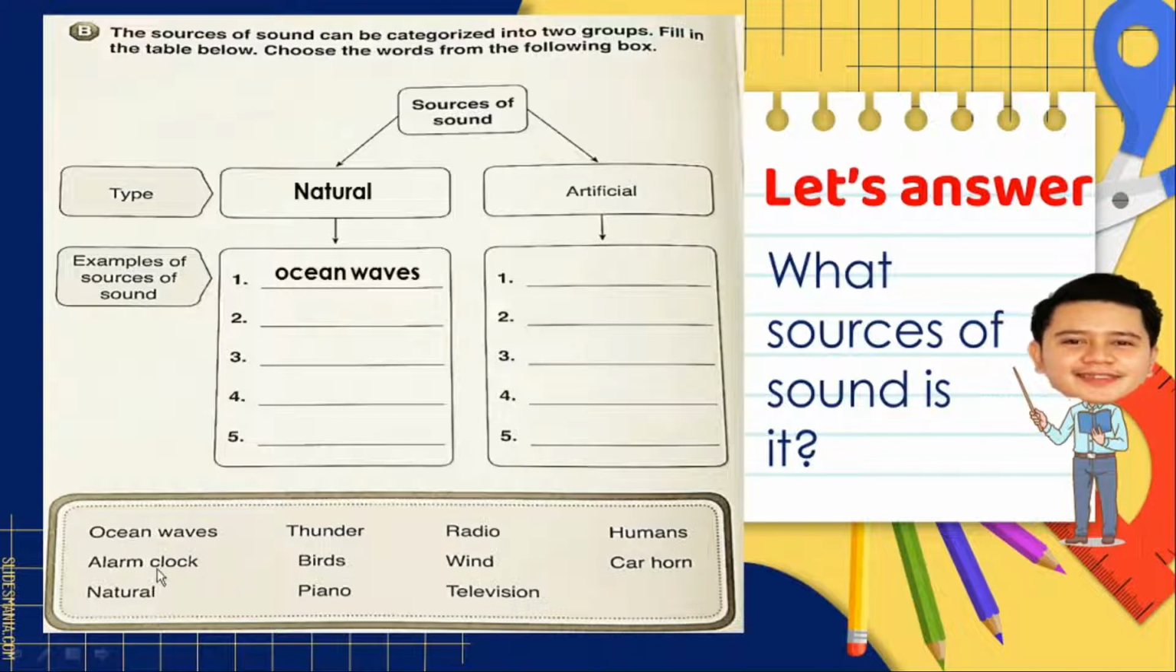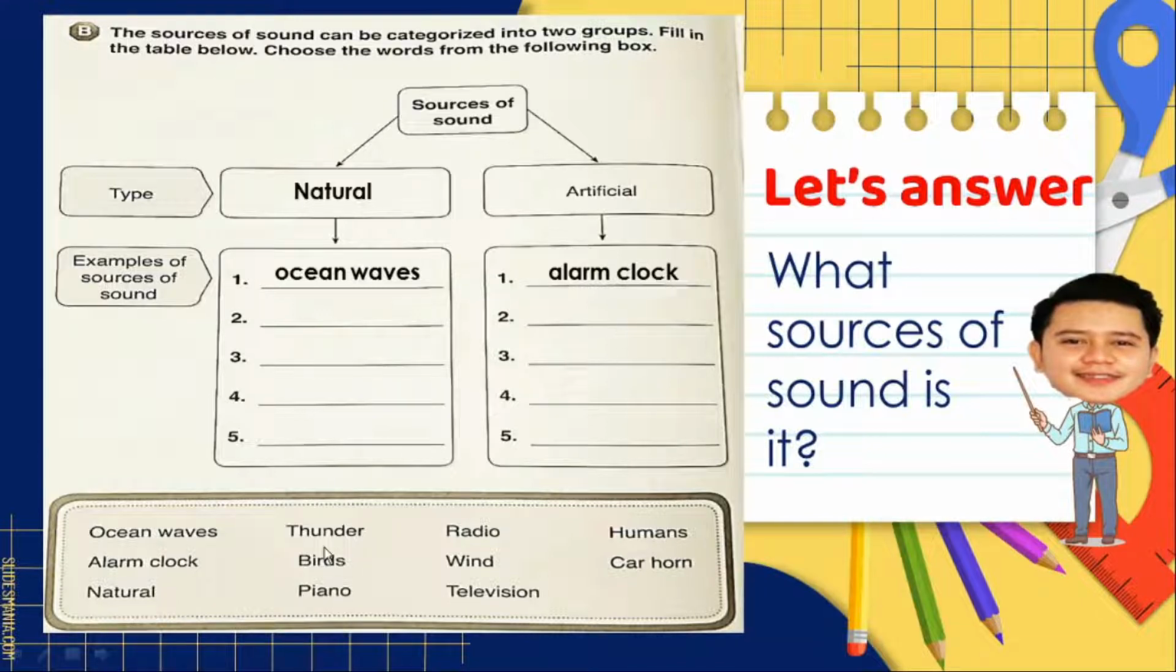Next, number 2. Alarm clock. What sources of sound is it? It is an alarm clock. Okay. Is it natural or artificial? Very good. An alarm clock is an artificial sound.